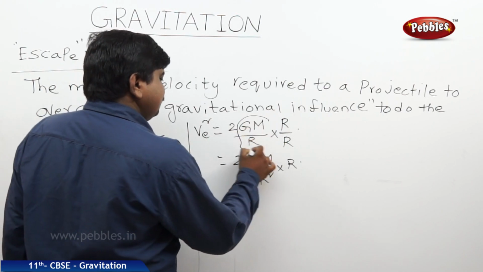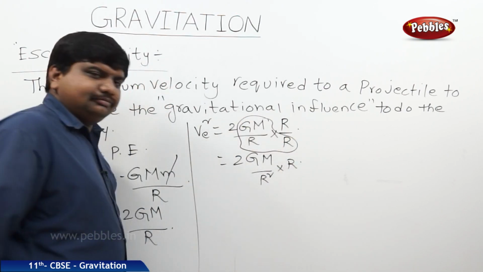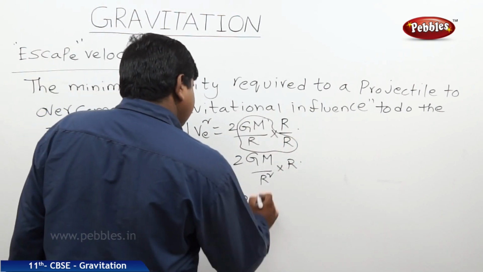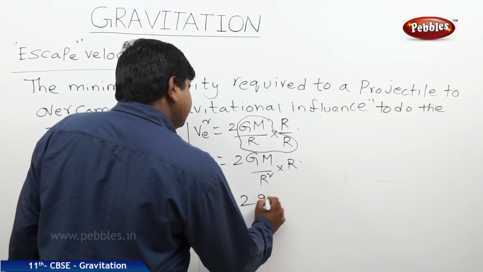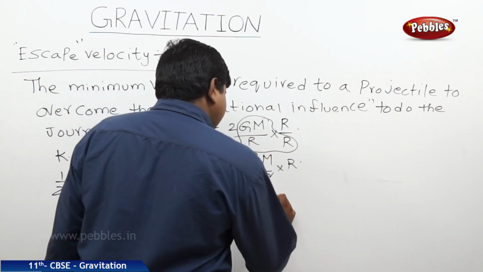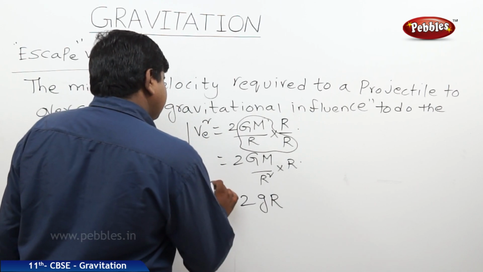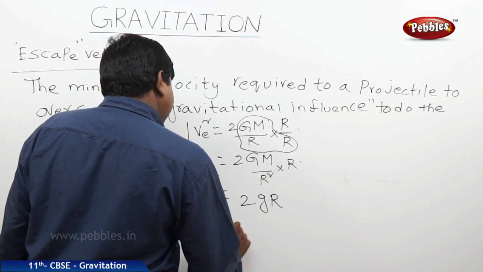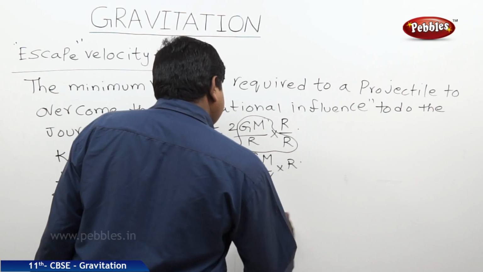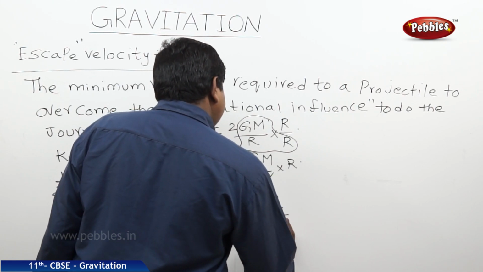This GM by r square becomes g. Therefore, V E square is equal to 2 g r, so V E is equal to square root of 2gr.